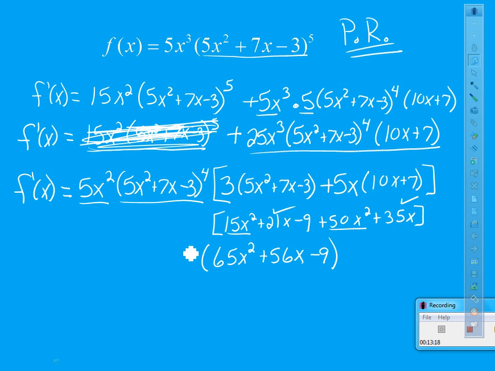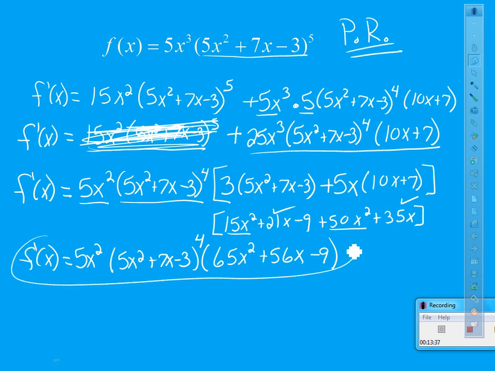That's just that piece. I still have with that 5x squared plus 7x minus 3 to the 4th. And I still have with that 5x squared and my notation. Don't forget your notation. So here is that final answer. And remember, I said we're going to do a worksheet today. That would not be fun to type into Math Excel. One little typo and it messes everything up. That's the steps of the day. Now it's just getting you good, mainly with the factoring part. I think we're going to be good with the calculus part.